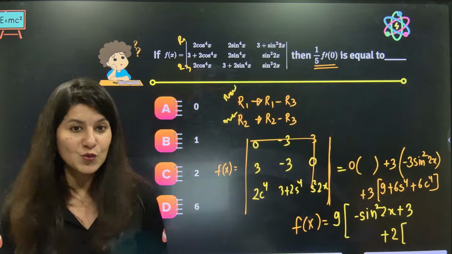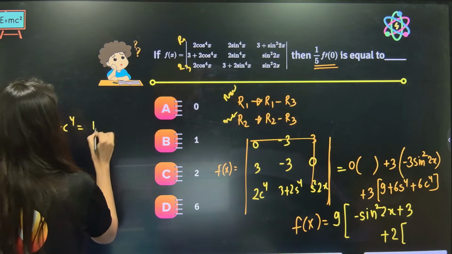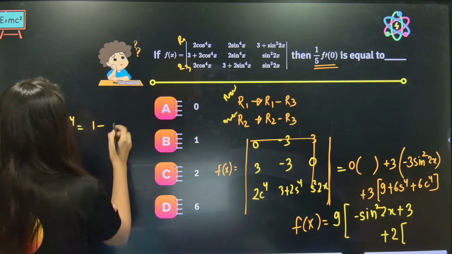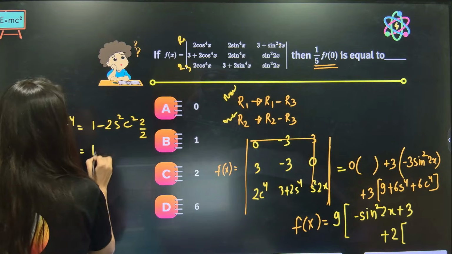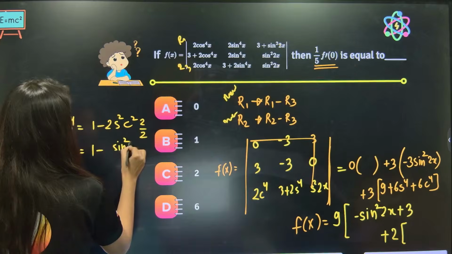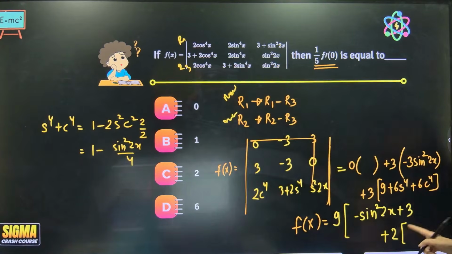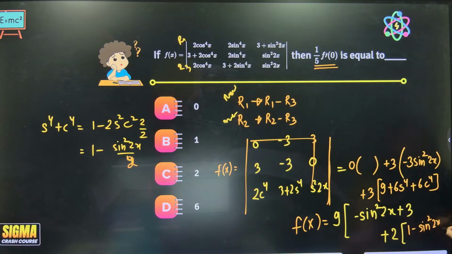Anybody in the chat box who knows the formula? Sine power 4 plus cos power 4 is nothing but 1 minus 2 sine square cos square. Okay. So 1 minus 2 sine square cos square. Now multiply 2 by 2 so that you get 1 minus sine square 2x by 2. Okay. So this is what? So 3 is right there. Plus 2 times 1 minus sine square 2x by 2.